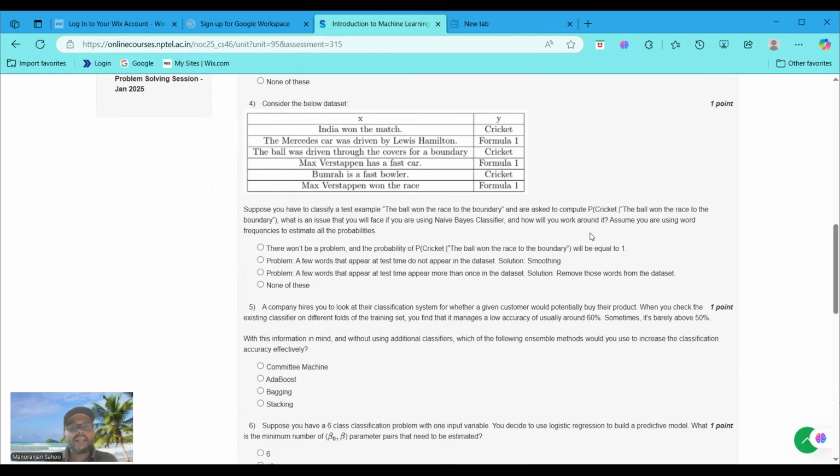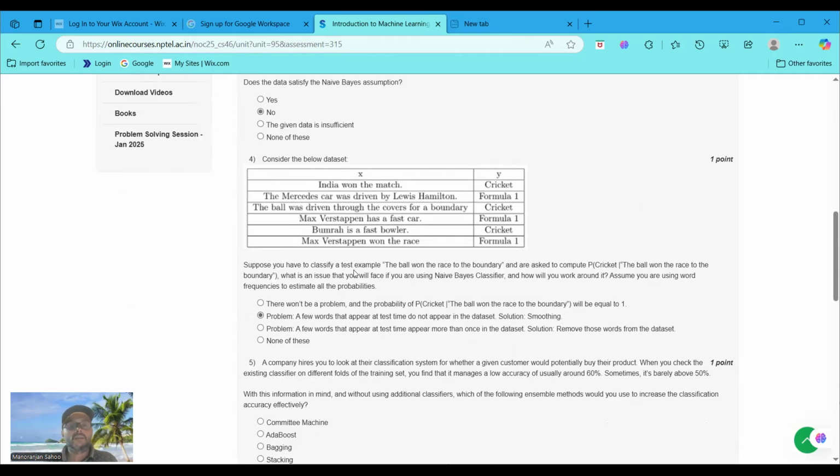What is an issue that you will face if you are using naive Bayes classifiers, and how will you work around it, assuming you are using word frequencies to estimate all the probabilities? The problem is that a few words that appear at test time do not appear in the dataset. The solution is smoothing. Here option B would be the right answer.